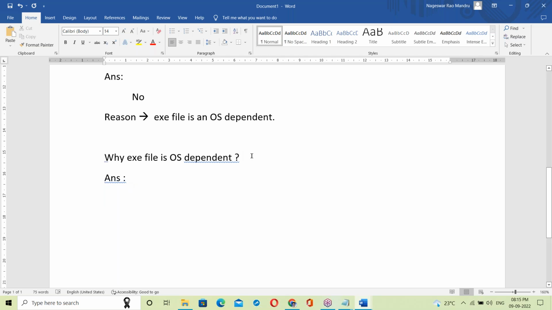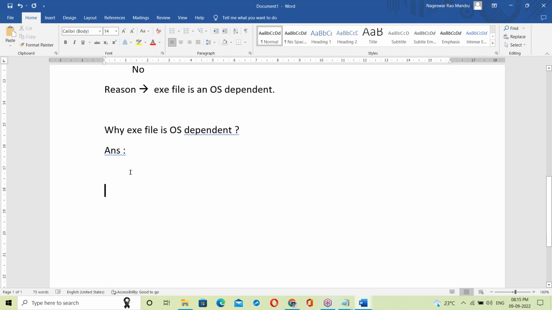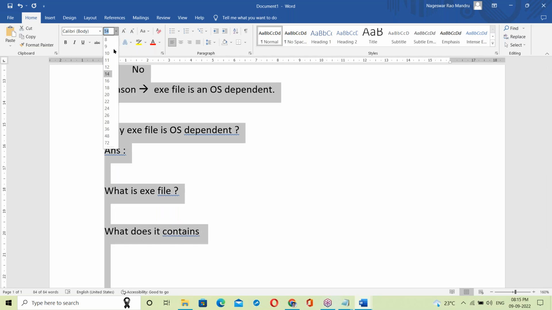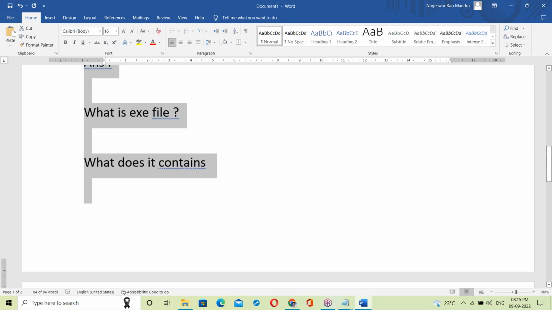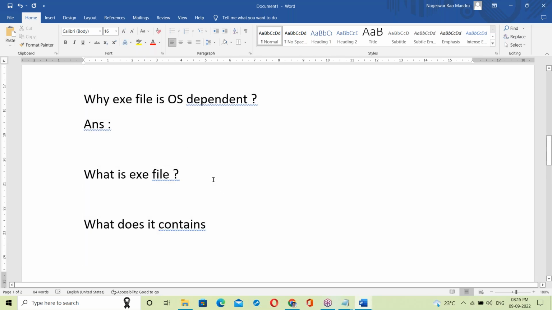Why is the exe file OS dependent? To answer this question, we should know about the exe file. What is an exe file exactly? What does it contain? We should answer these questions here.